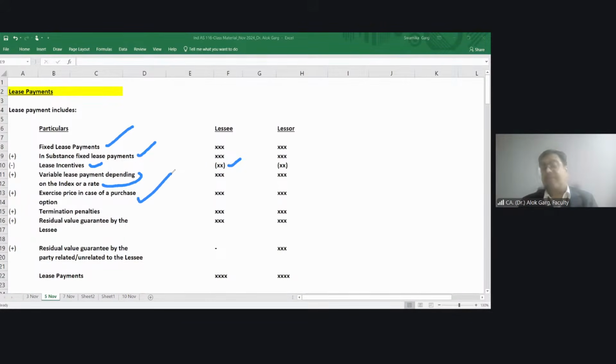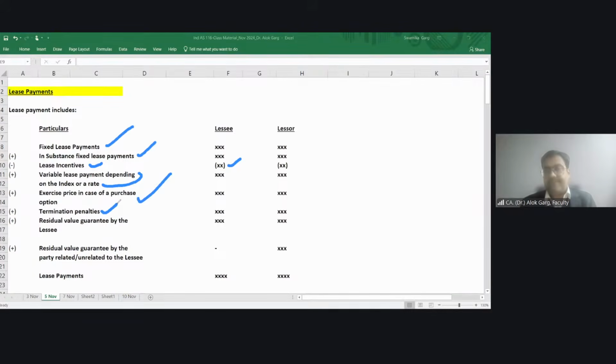right? So for example, the lessor says to the lessee, after 10 years I am giving you a purchase option. 10 years is the lease term. But once your 10 years are finished, there is a purchase option available to you. And if the lessee is reasonably certain that the lessee is going to avail the purchase option, the exercise price of the purchase option will also become part of the lease payment.